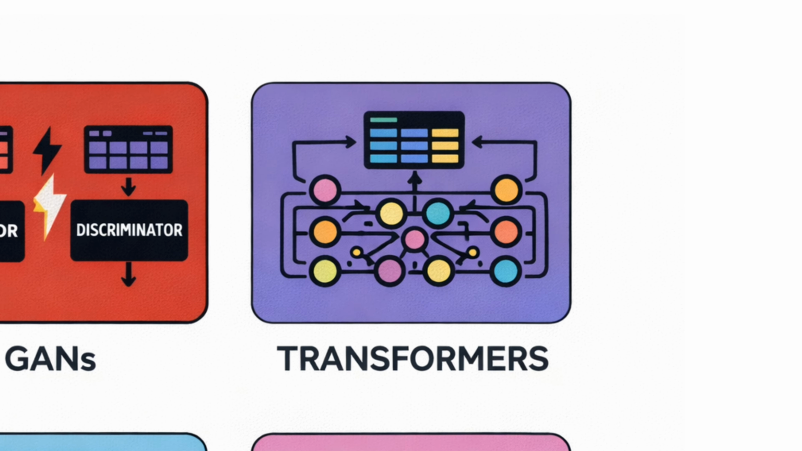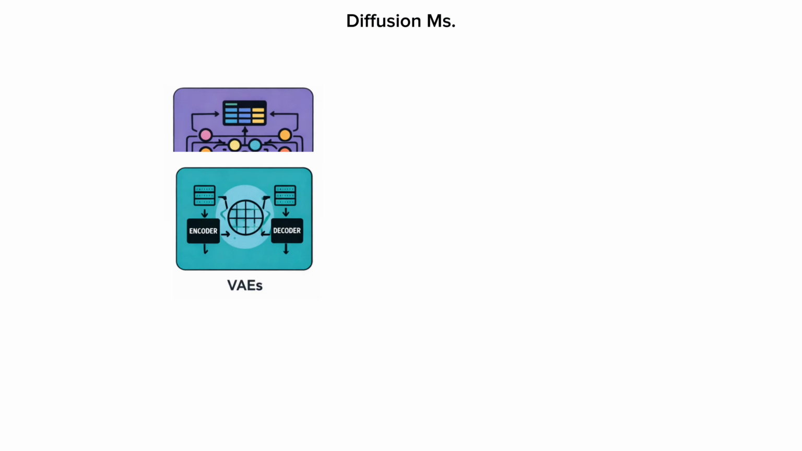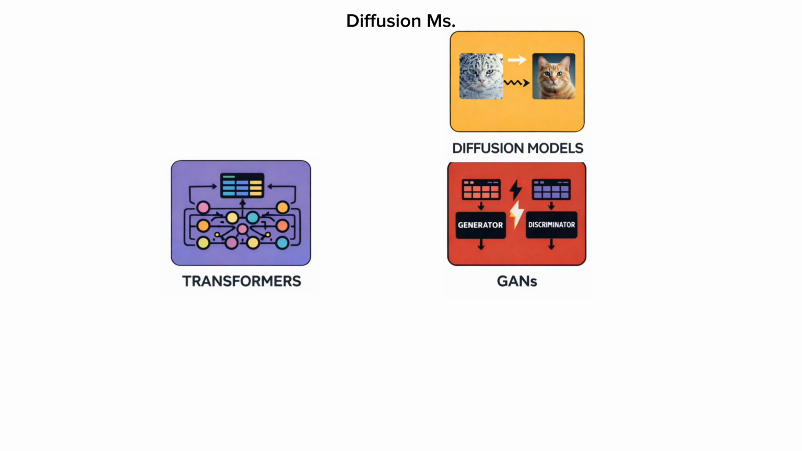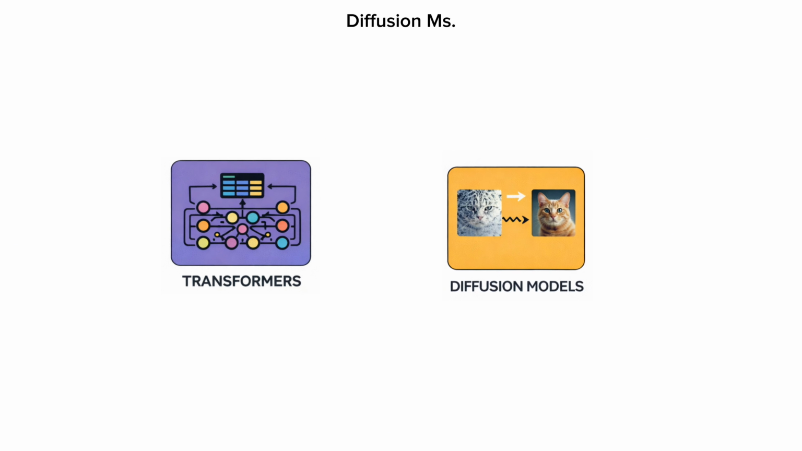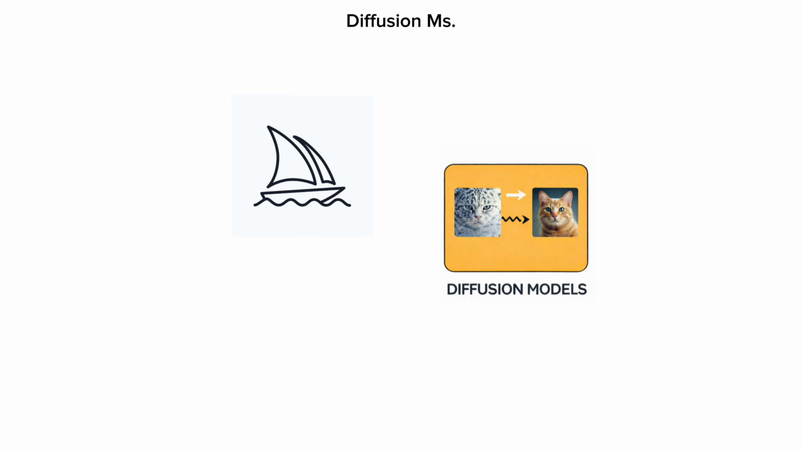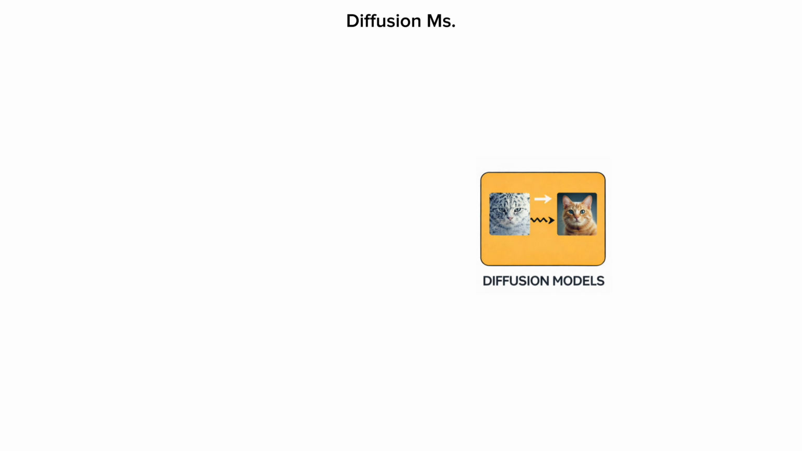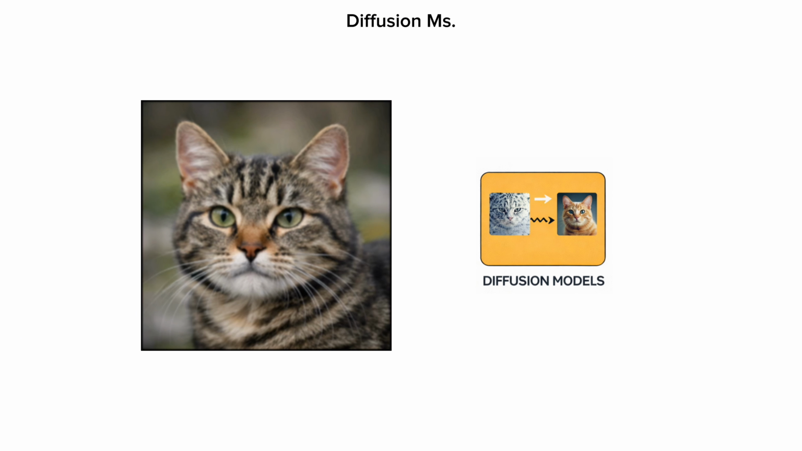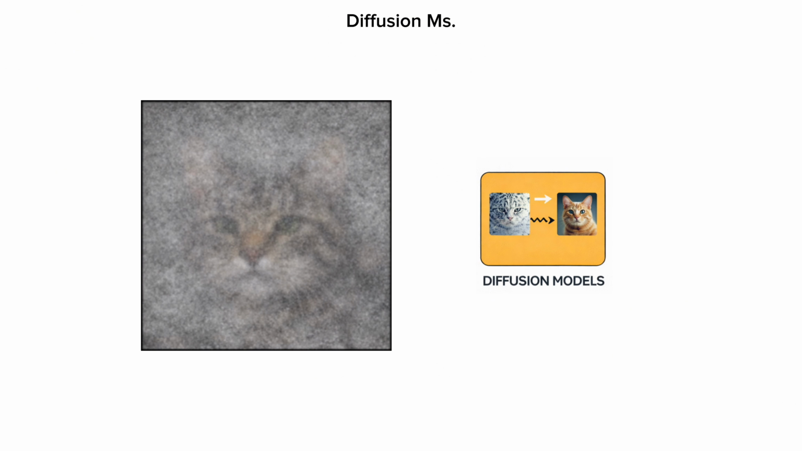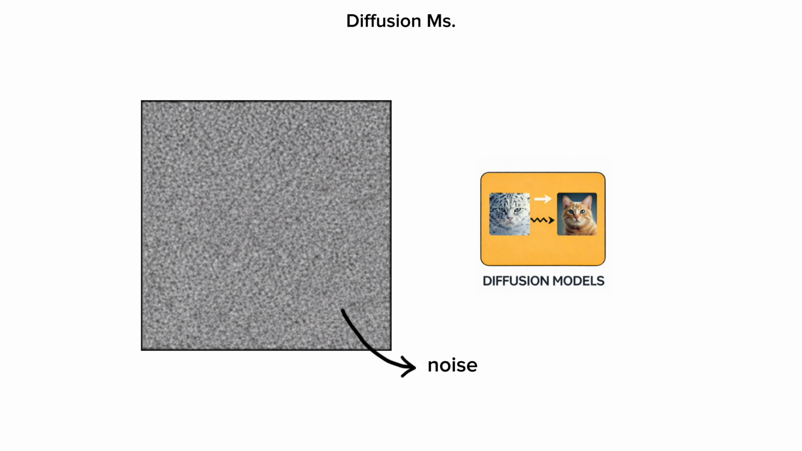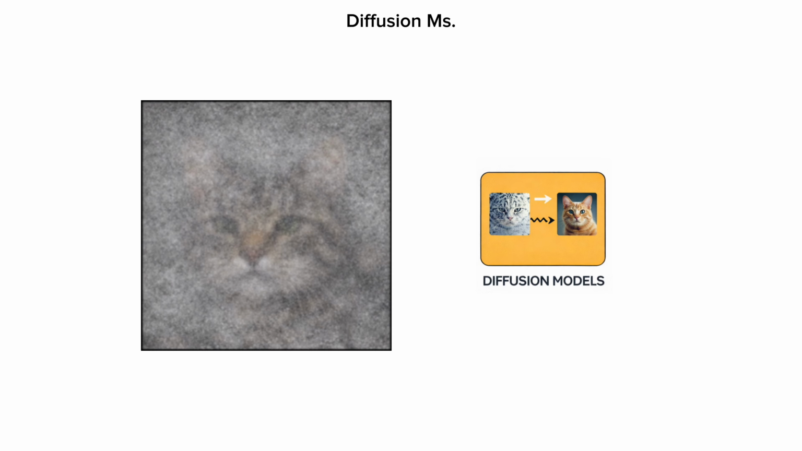Diffusion models. While transformers took over text, GANs were dethroned in image generation by diffusion models. This is the engine behind Midjourney and DALL-E. Diffusion learns by destruction. It takes a clear image and slowly adds digital static, noise, until the image is just random gray snow. Then the AI learns to reverse the process.